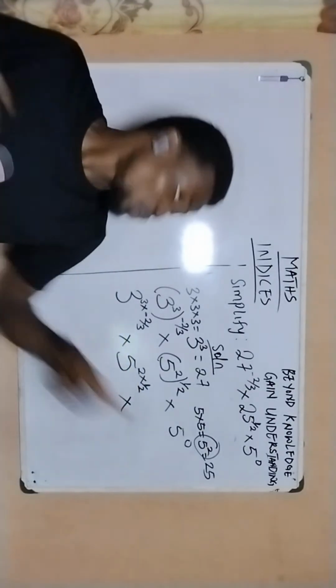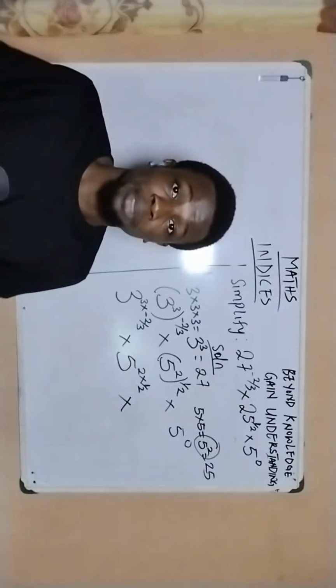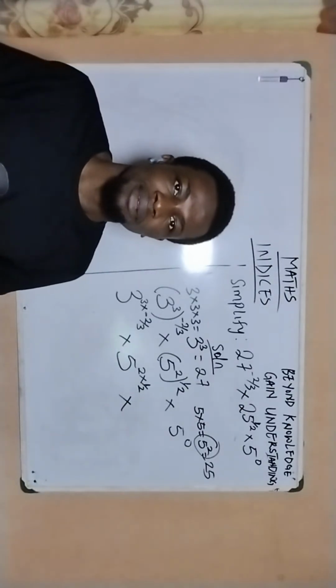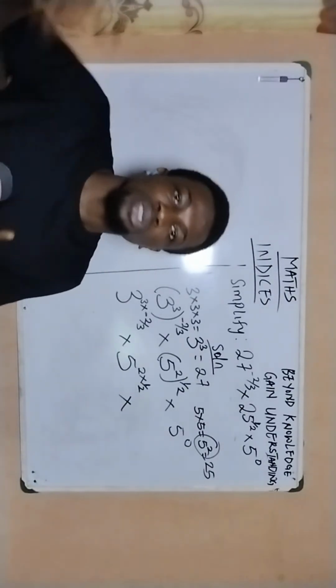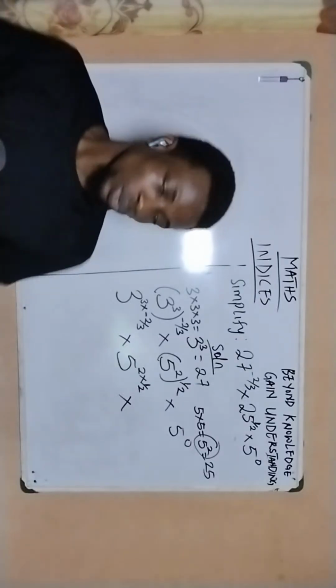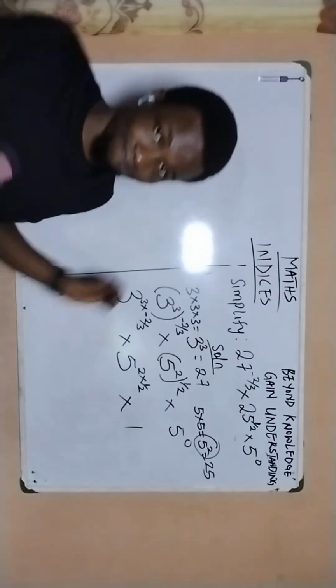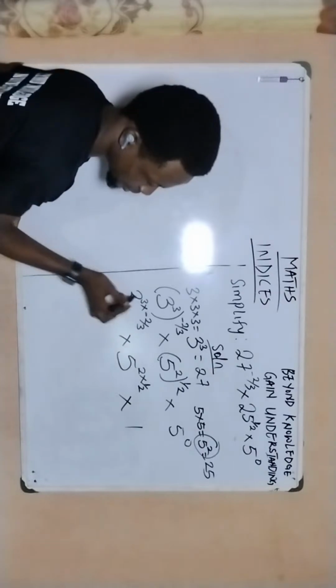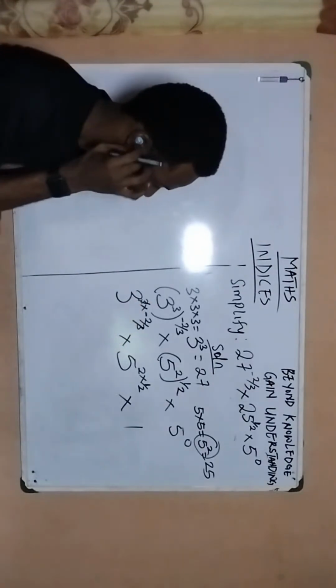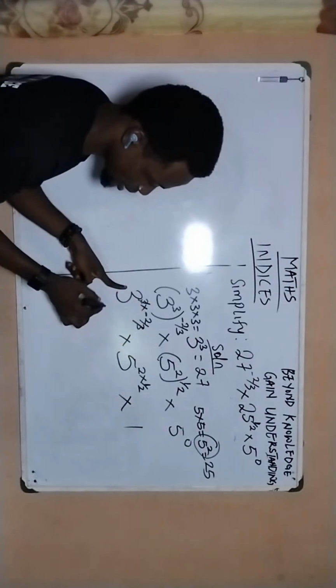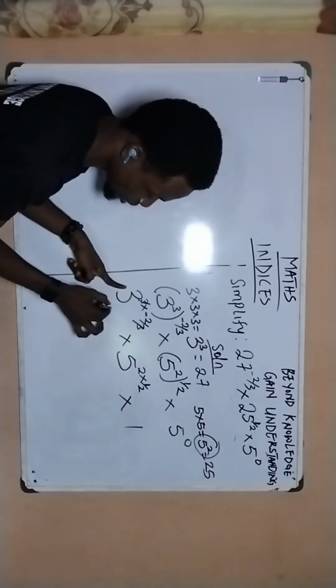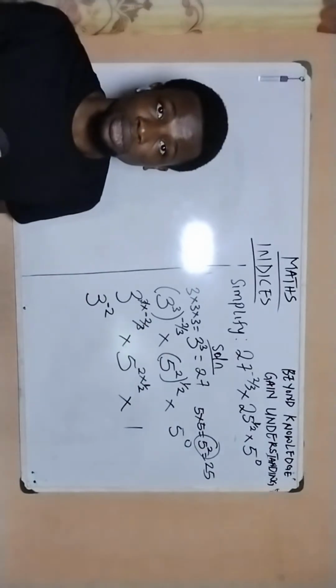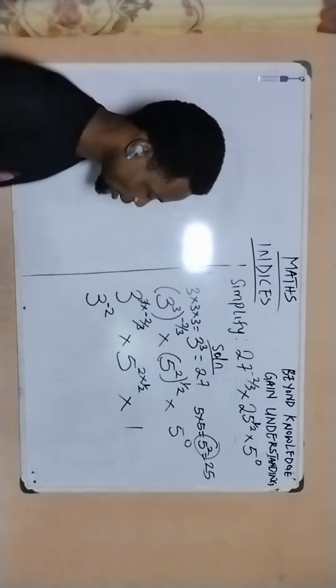So I can as well turn this to be equals to 1, because it's a standard. Anytime you have any value or variable raised to the power of 0, it is equals to 1. So this is equals to 1. Okay? And at this point, this 3 goes on to cancel this 3. So what I have remaining for this base 3 is 3 to the power of minus 2. That's the only power remaining on top.